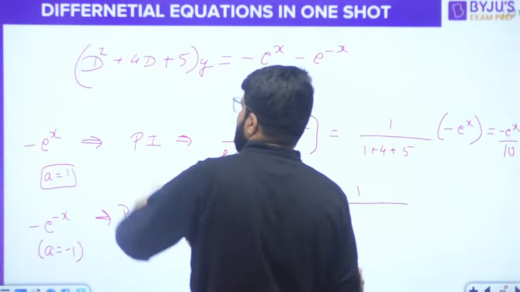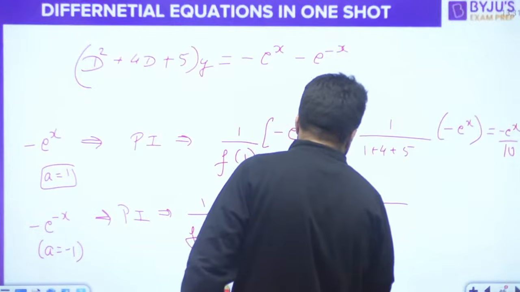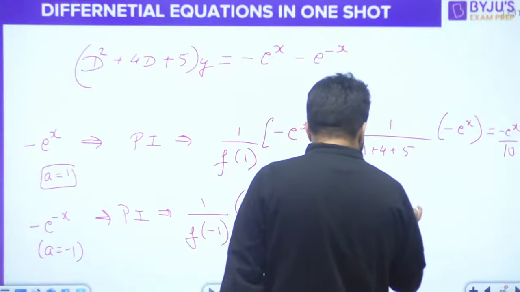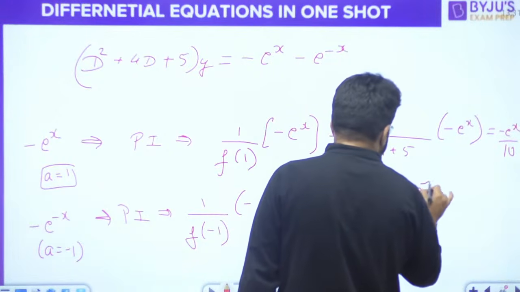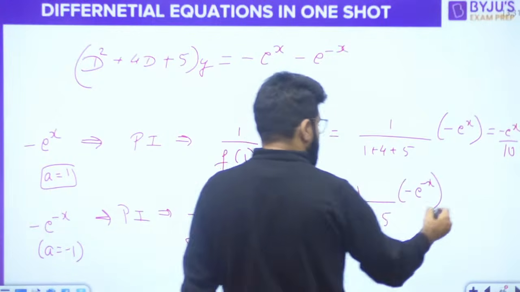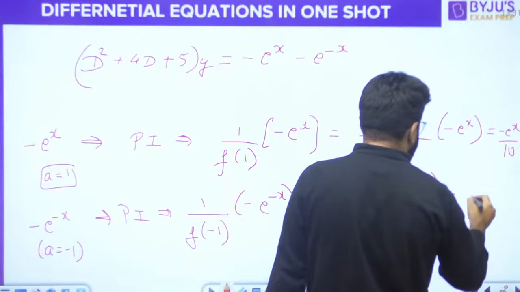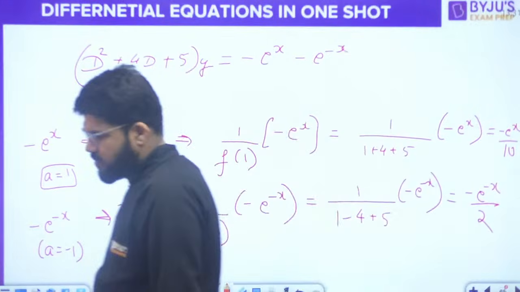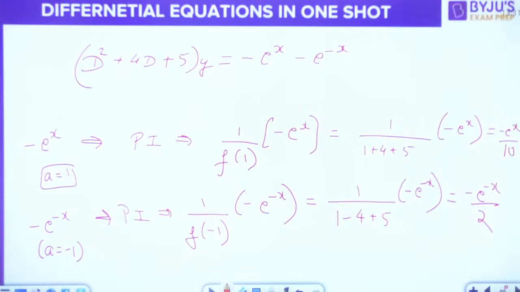That is 1 upon, putting minus 1 in place of a, 1 minus 4 plus 5. This becomes 6 minus 4, that is 2. So minus e power minus x is divided by 2. Correct?